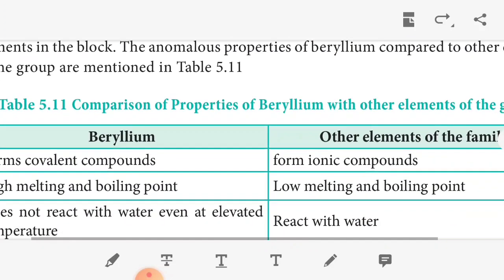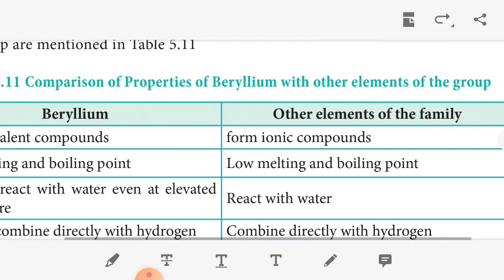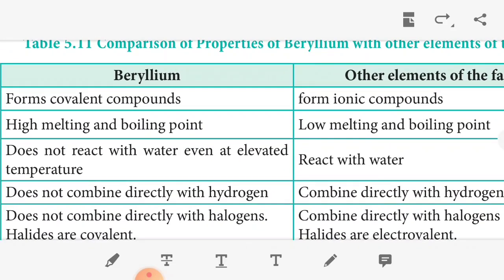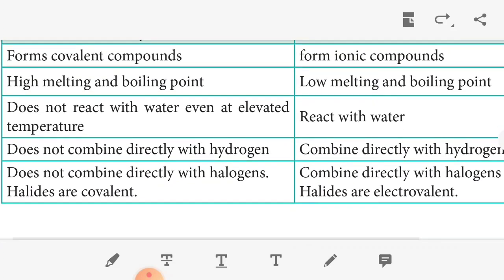The next one, comparison of properties of beryllium with the other elements. Beryllium forms covalent compounds, while the other elements of the same family form ionic compounds, like calcium, strontium, barium, radium. Beryllium has high melting and boiling points, while the other elements of the family have low melting and boiling points. It does not react with water even at elevated temperature, while the others react with water. Beryllium does not combine directly with hydrogen, while other elements of the family, like calcium and magnesium, combine directly with hydrogen.